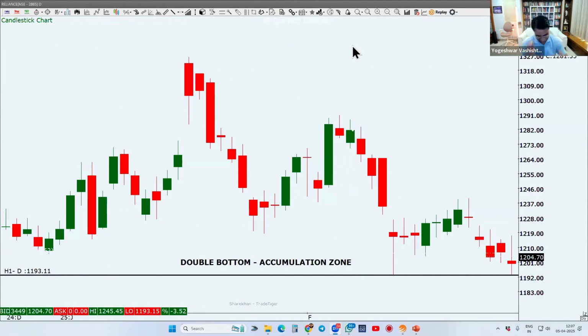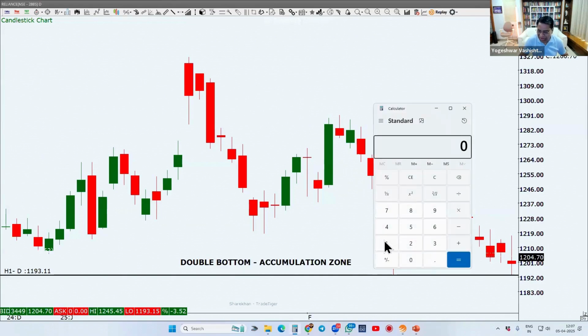In 1 lakh rupees, how many Reliance will you get? 1 lakh divided by, let's say at the end the price was 1193. You can buy about 83 stocks.